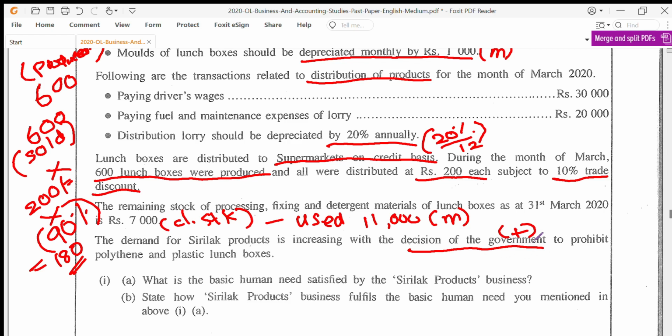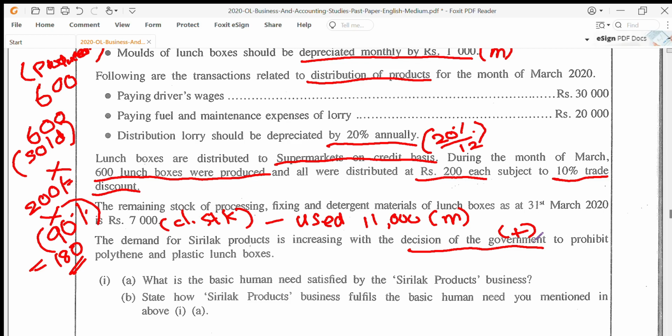Question 1. What is the basic human need satisfied by the Sri-Lanka products business? The business they are doing is production of lunch boxes. Why do you make lunch boxes? To carry your lunch. What's the purpose served by the lunch? Hunger. It fulfills your need to eat.